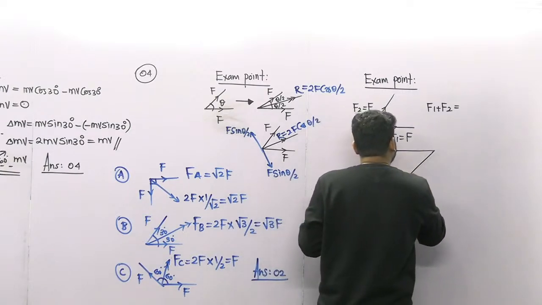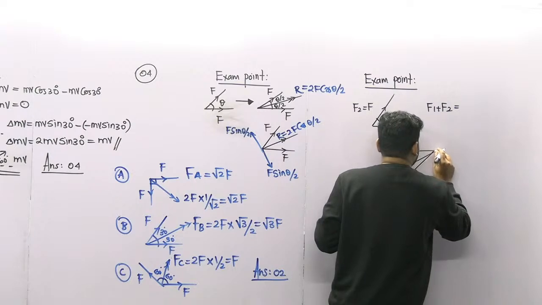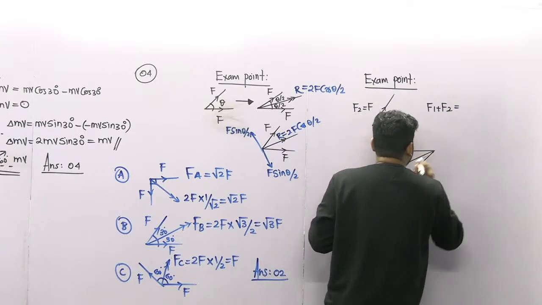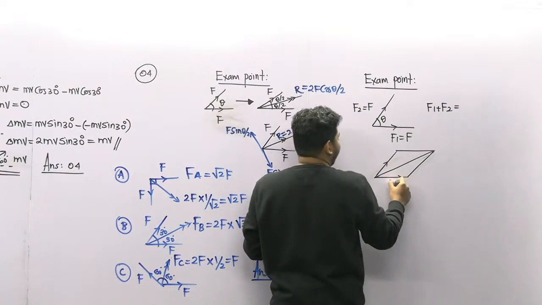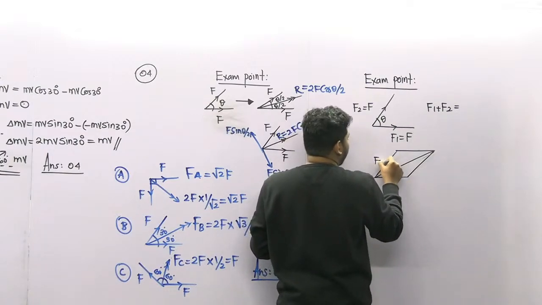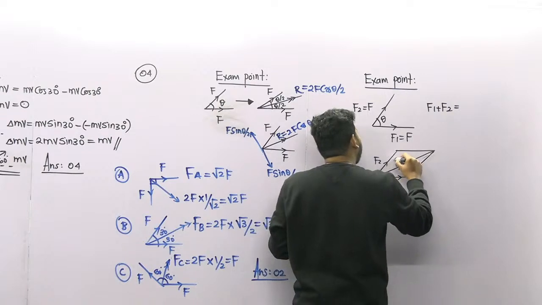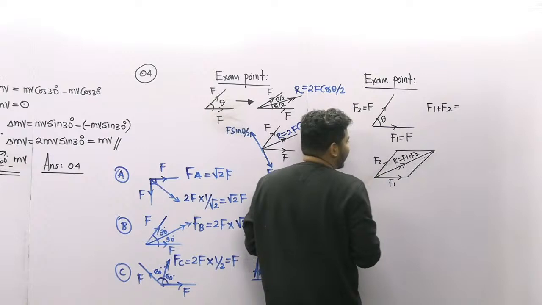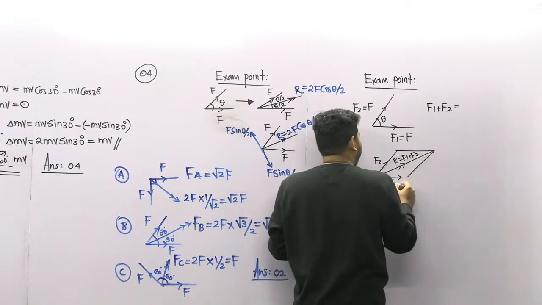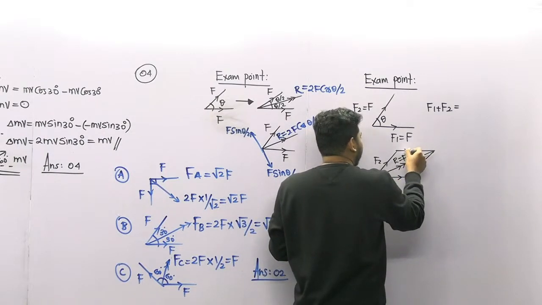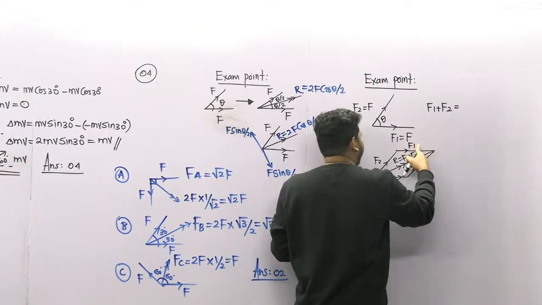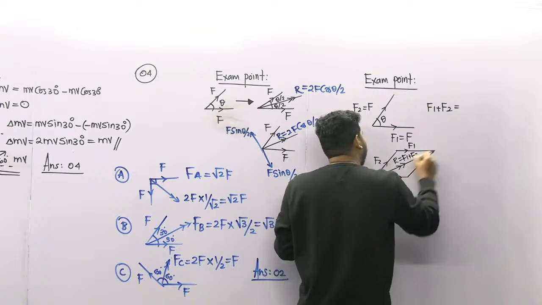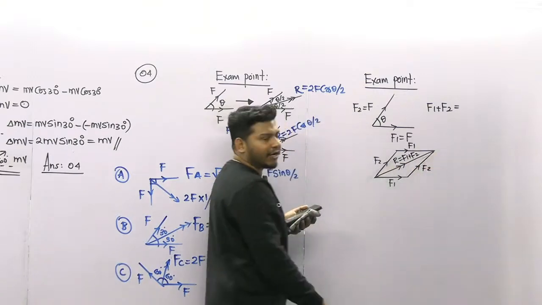Right. So if this is F1 and this is F2, we know that the resultant here is F1 plus F2. If this is F1, equal and opposite, this is also F1. If this is F2, this is F2. So the resultant is F1 plus F2. We already know this one.